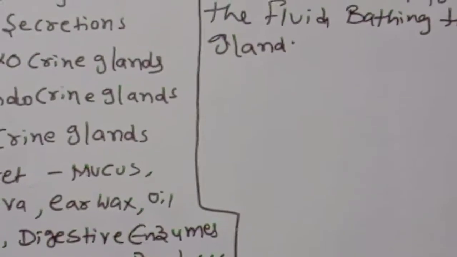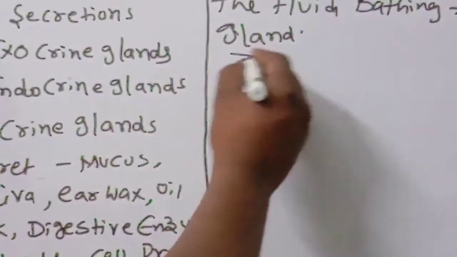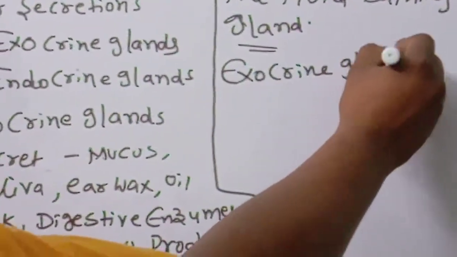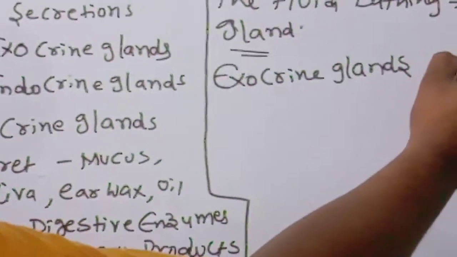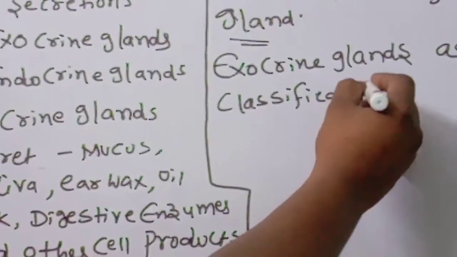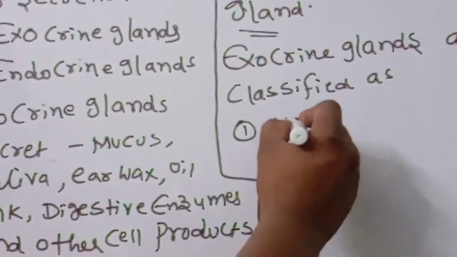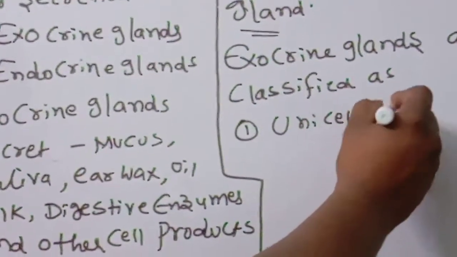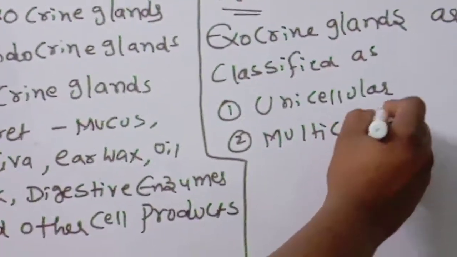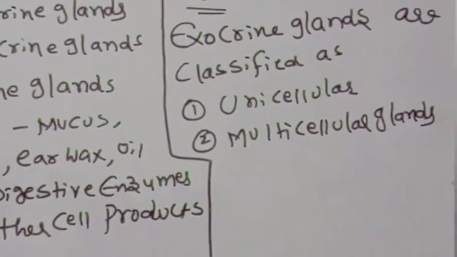Next, exocrine glands are classified as, number 1, unicellular, number 2, multicellular glands. What are they called? Unicellular and multicellular glands. This point also you have to remember.